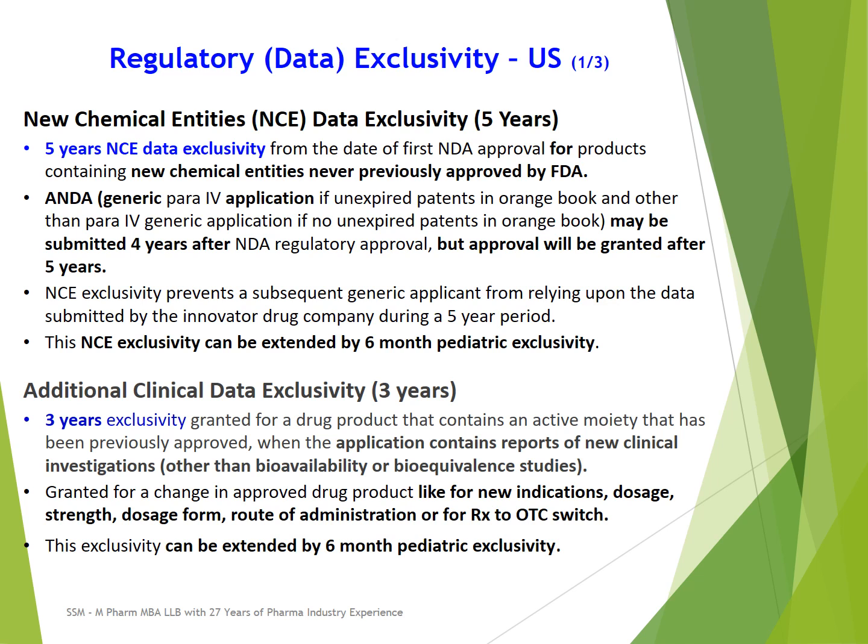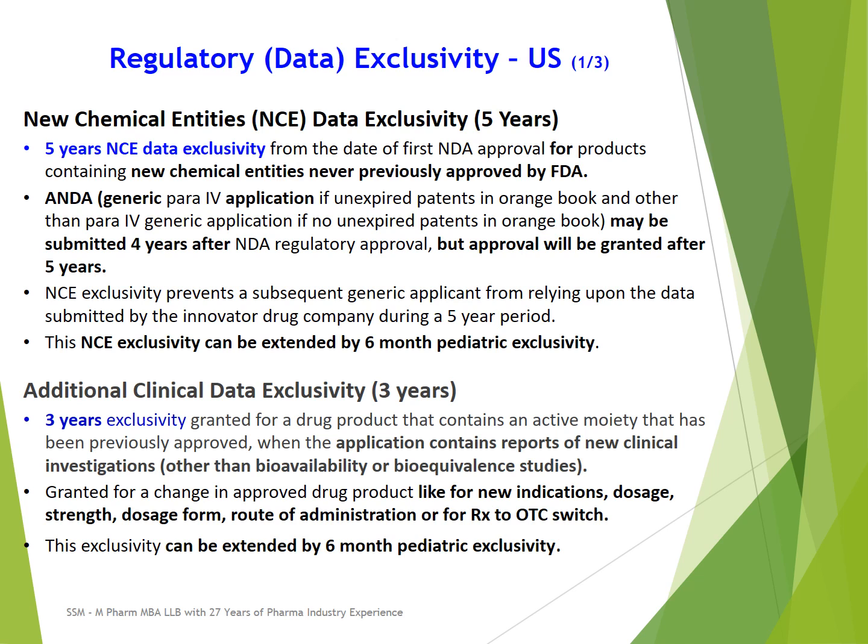NCE exclusivity can be further extended by 6 months of pediatric exclusivity if pediatric exclusivity is granted by FDA. Next is additional clinical data exclusivity.